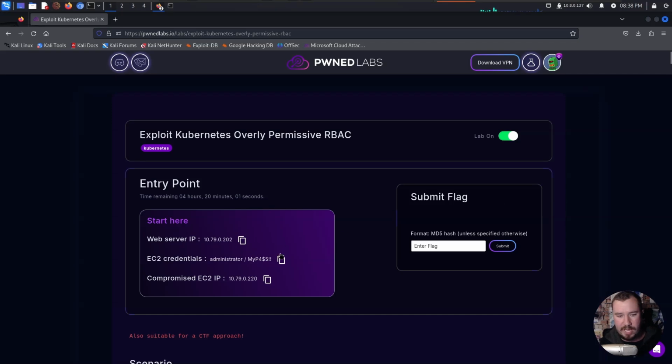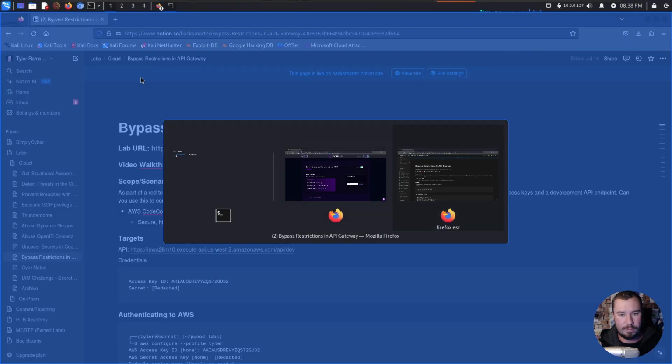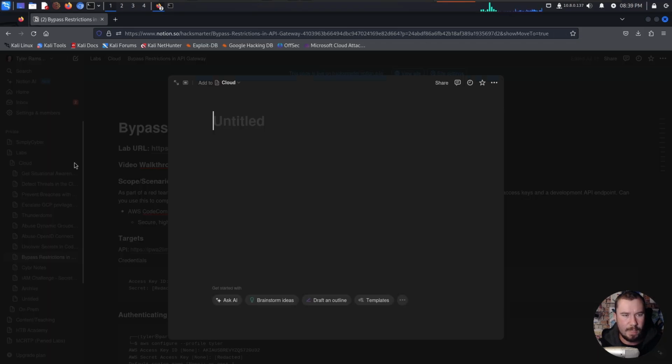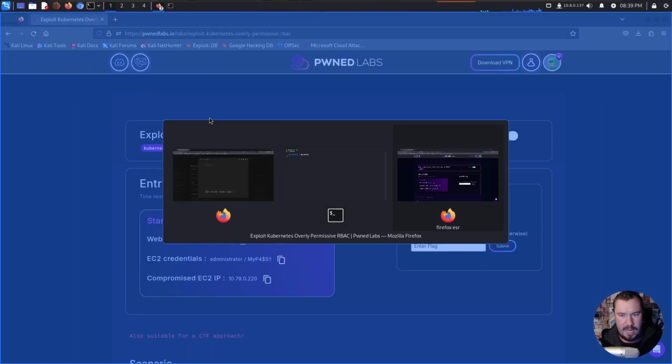One of the most important things that you can do is take notes. So I will show you guys my note-taking process. I like to use Notion, but honestly, it's less important what platform you use and just more important that you take notes. So here we are. Here is my Notion notebook, I think would be the right name. And I'm just going to create a new page inside of my Cloud Labs right here, and we will call it by the name of the lab.